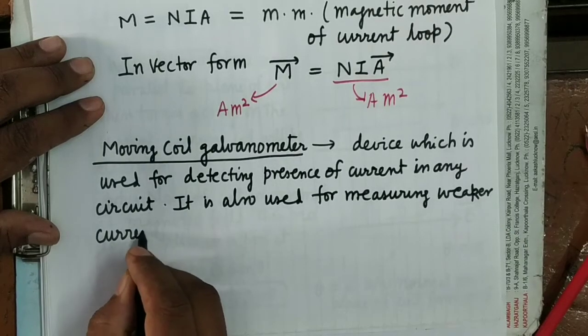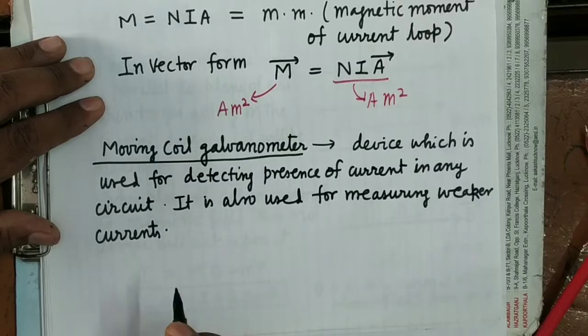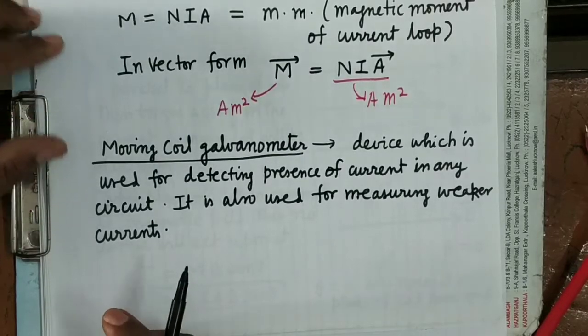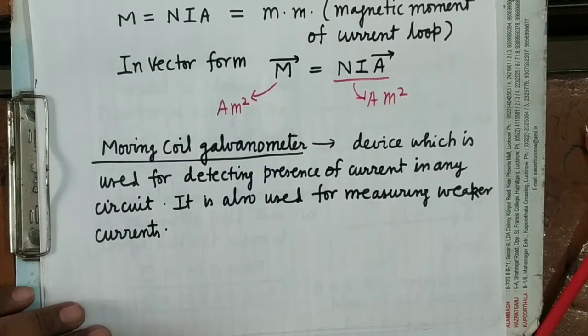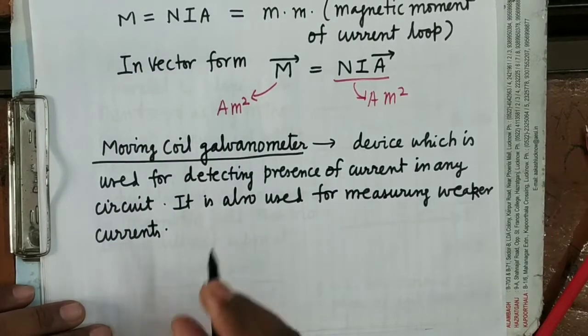And why is it used for measuring weaker currents, why is it not used for stronger currents? Because of its very high resistance. It is a very high resistance instrument.